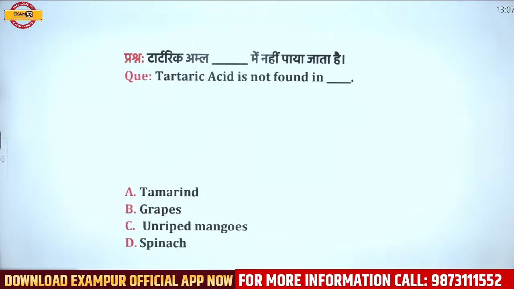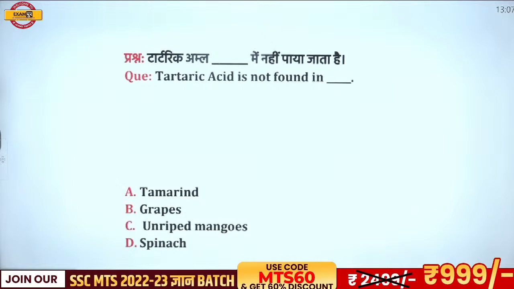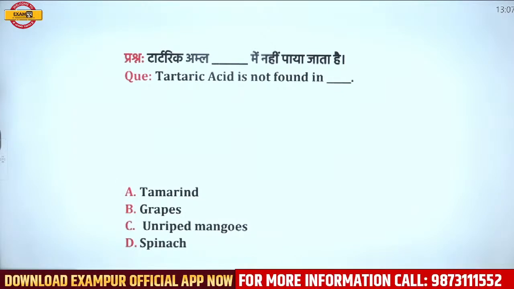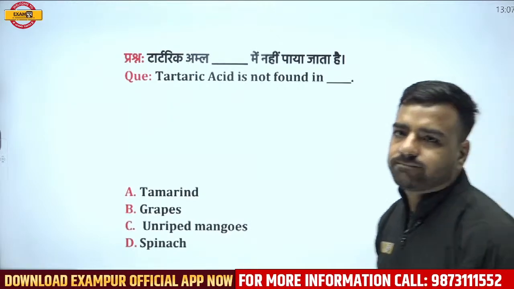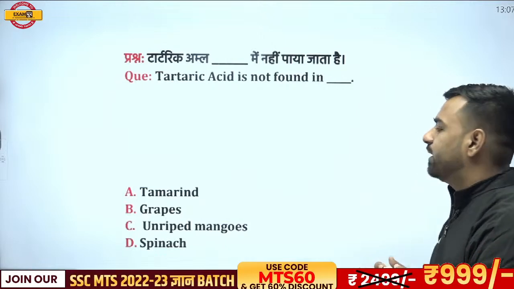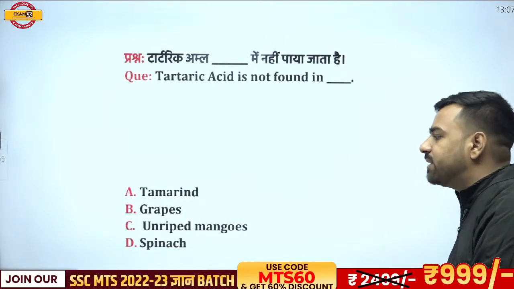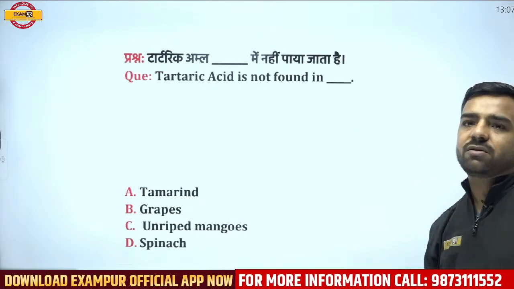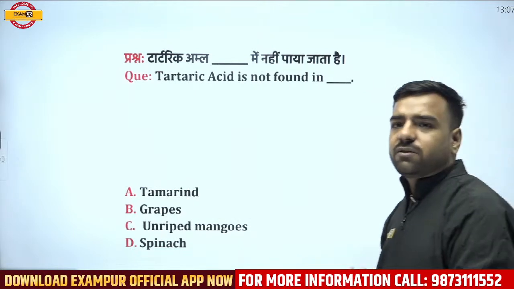Next we have: tartaric acid is not found in dash. Where are you not going to find this tartaric acid? Avan, Saurav. Great. Is it tamarind, is it grapes, is it unripe mangoes, or is it spinach? What do you think? So Akhleshwar is the first one to go with option number D, that is spinach.